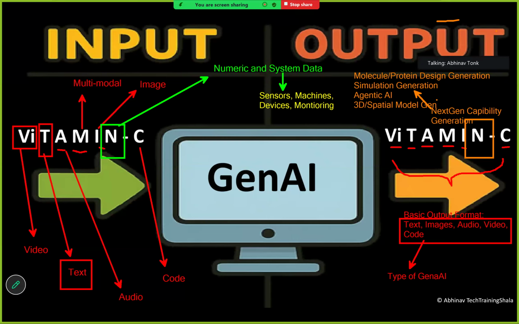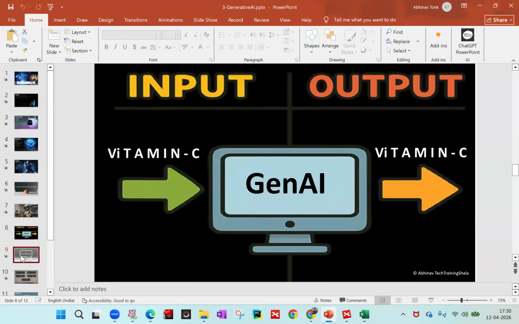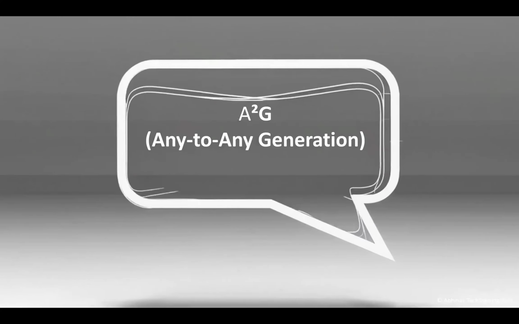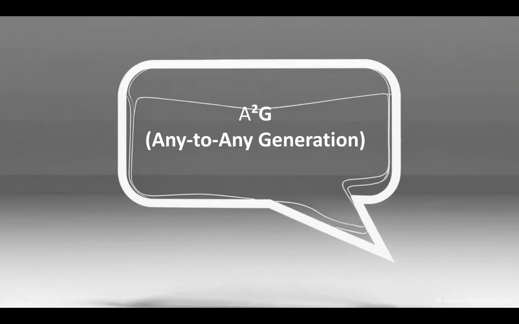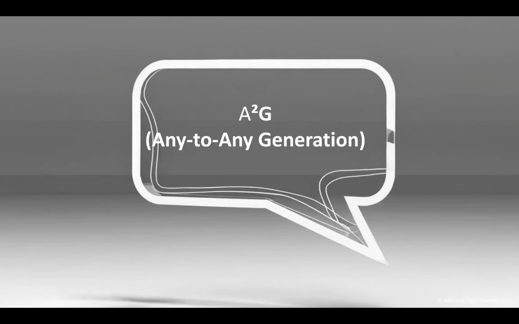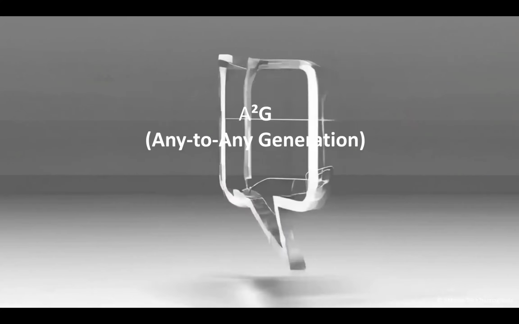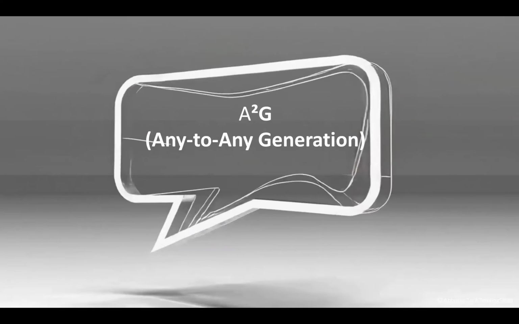Now, the next thing is A to G. Coincidentally, our cohort name is also A to G, which stands for agentic and applied GenAI, right? But A to G stands for something different here. It is any to any generation. So A to G means any to any generation with respect to GenAI. What does it mean? Let's see that.